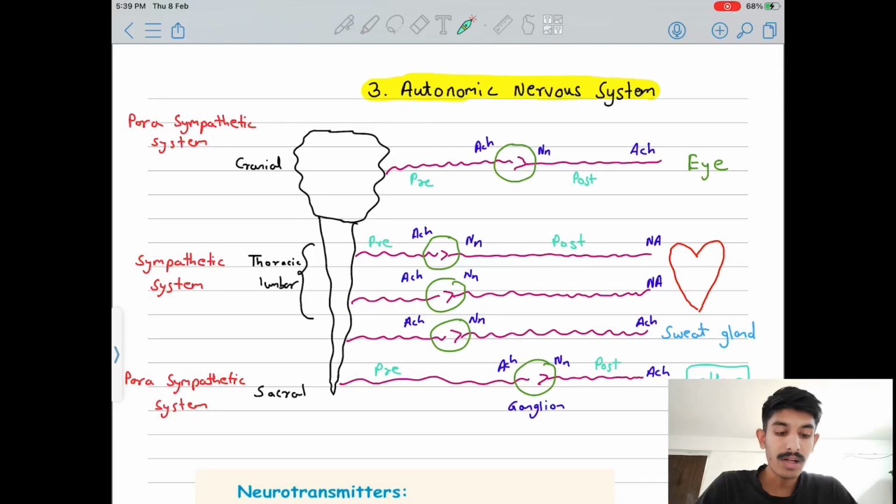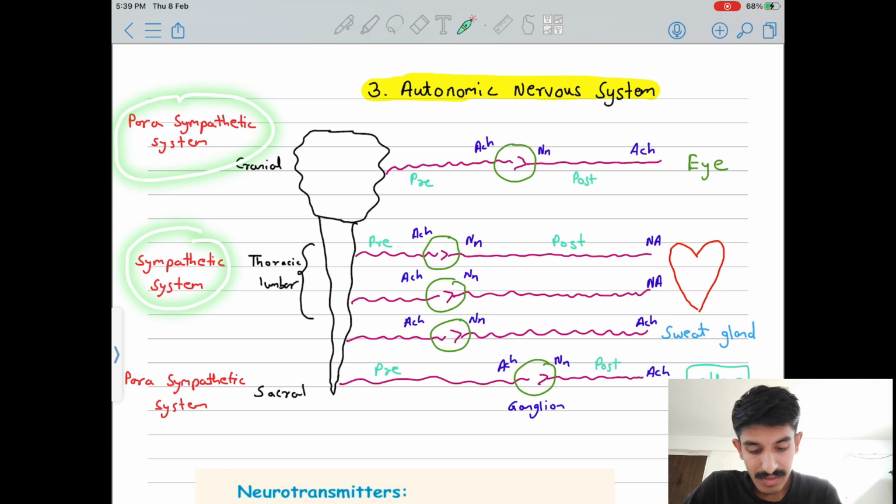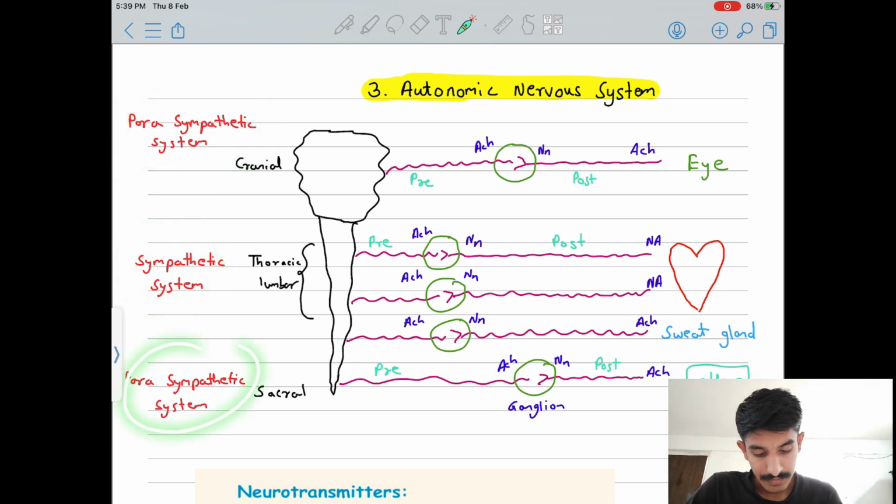So hello everyone, welcome to another chapter, which is the autonomic nervous system. The basic things we'll study first, and then we'll move on to the chapter. First, our body has two systems, which are parasympathetic and sympathetic. Let's study this with a diagram and I will explain further. So, parasympathetic and sympathetic.